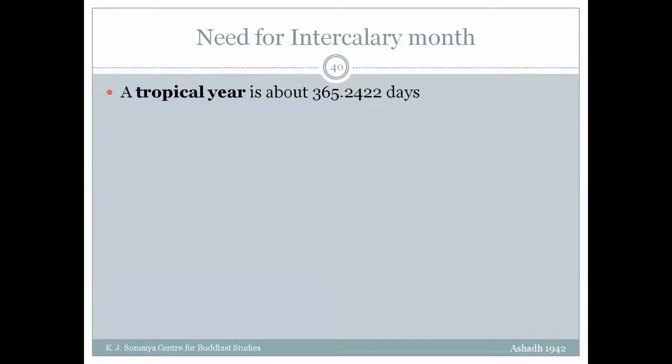So a tropical year, that means Earth going around the sun with respect to the vernal equinox point, we'll come to that at the end, is about 365.2422 days. A lunar month, that is the synodic month, full moon to full moon or new moon to new moon, is about 29.5 days. I have not mentioned more precise numbers here. Tomorrow we'll talk about more precise numbers.